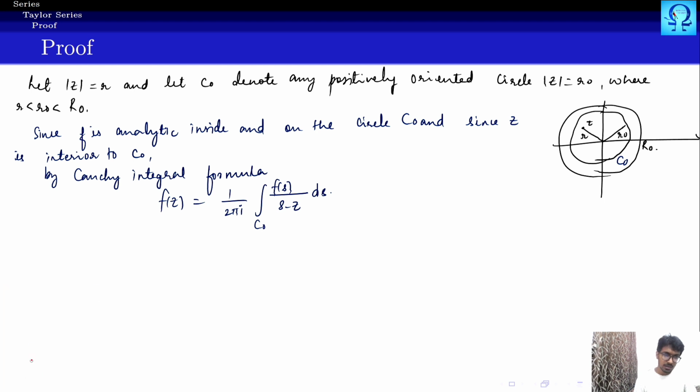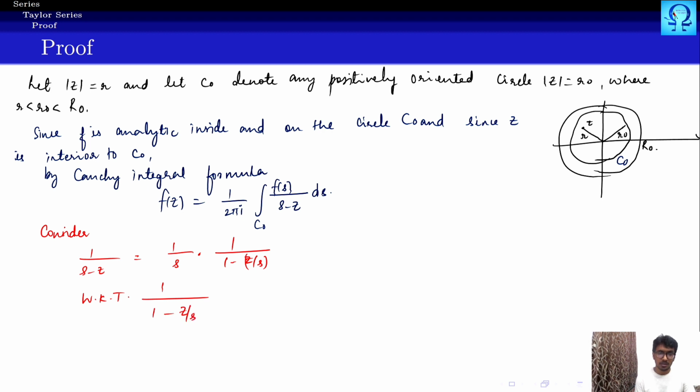Okay, now we just consider the factor. Consider 1 upon s minus z. Okay, this may be written as 1 upon s multiplied with 1 upon 1 minus z upon s. So we can write like this. Okay, and we know that 1 upon 1 minus z upon s, sorry, this one can be written as summation n runs from 0 to big N minus 1 z to the power n plus z to the power big N upon 1 minus z.